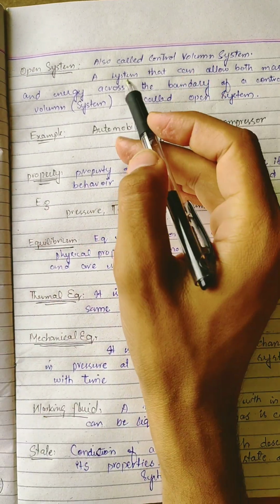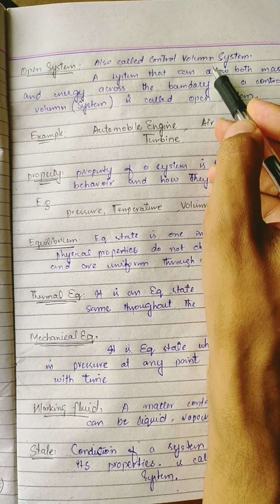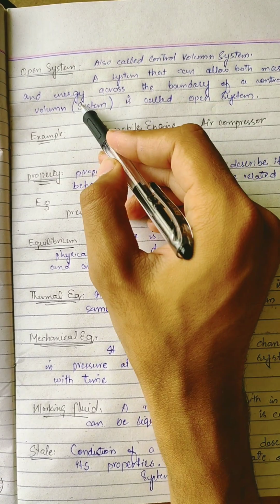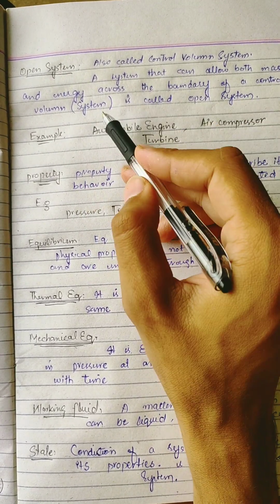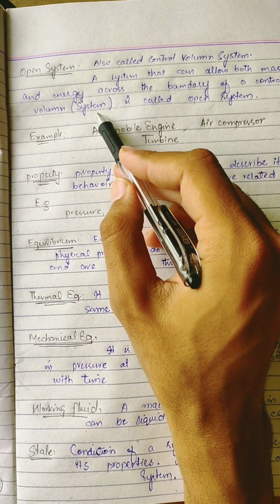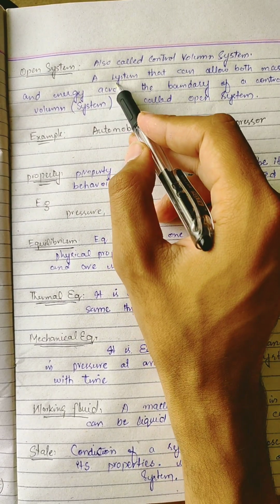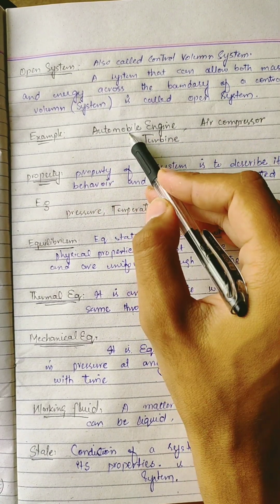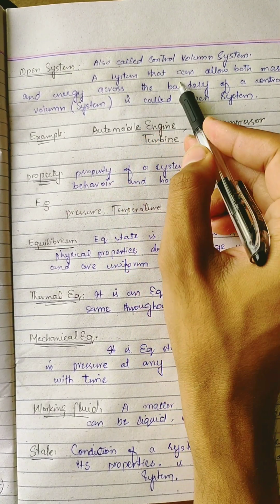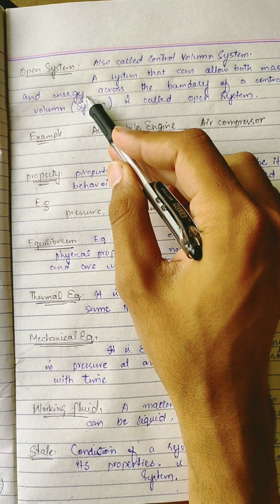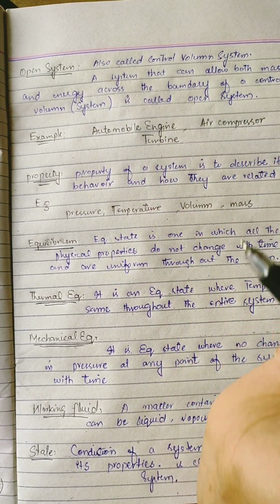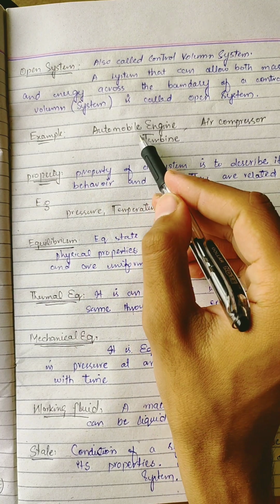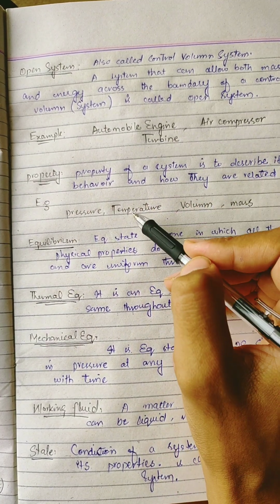Now we are moving toward the open system. It is also called a control volume system. A system that can allow both mass and energy across the boundary of the system is called an open system. Its examples are an automobile engine, air compressor, and turbine.